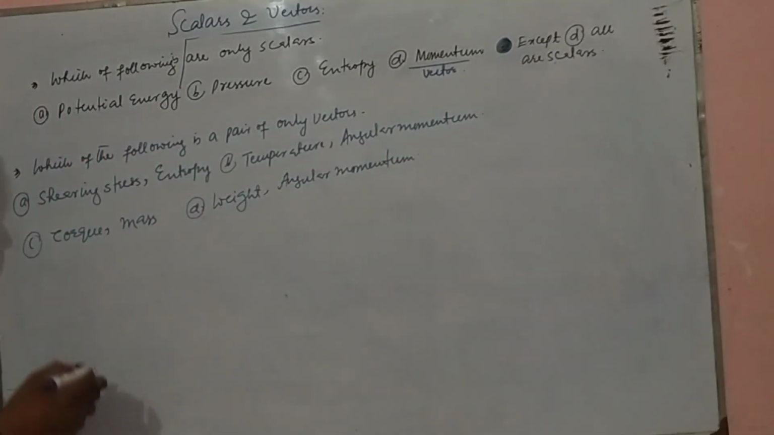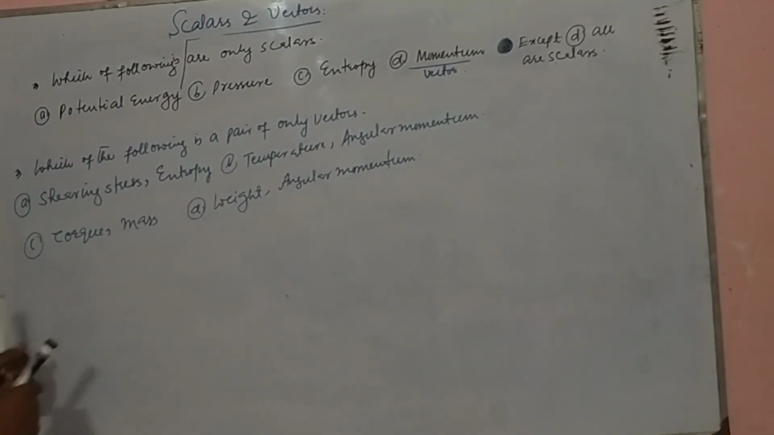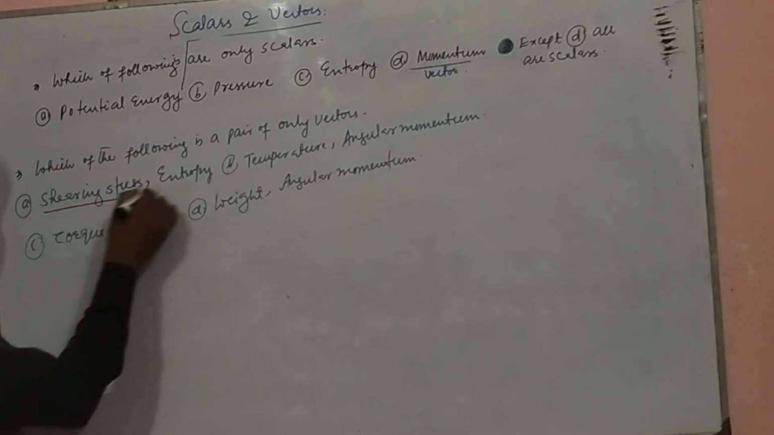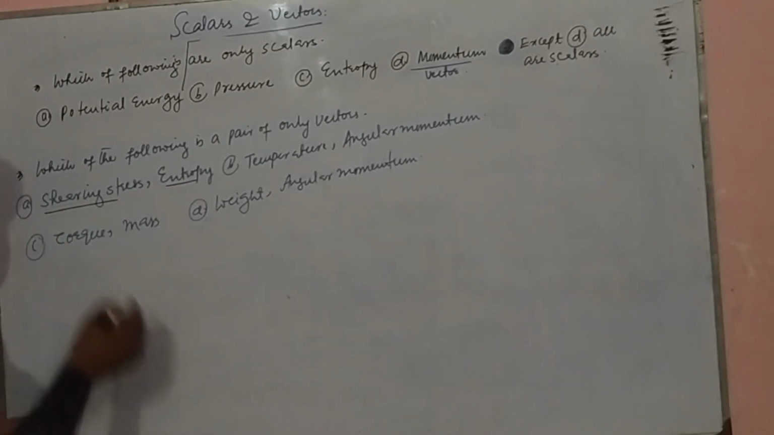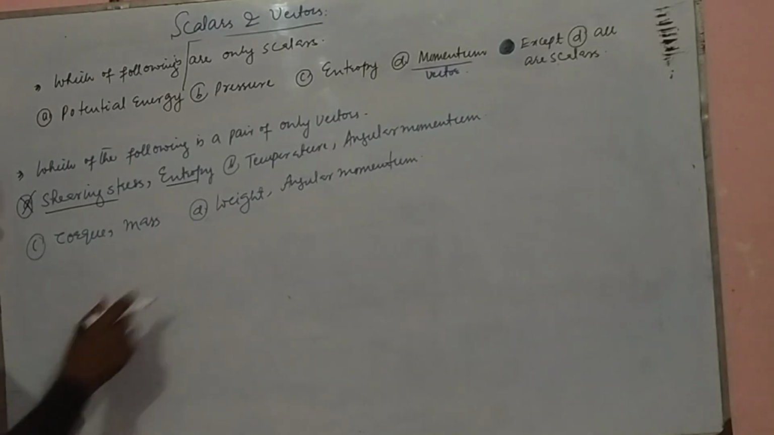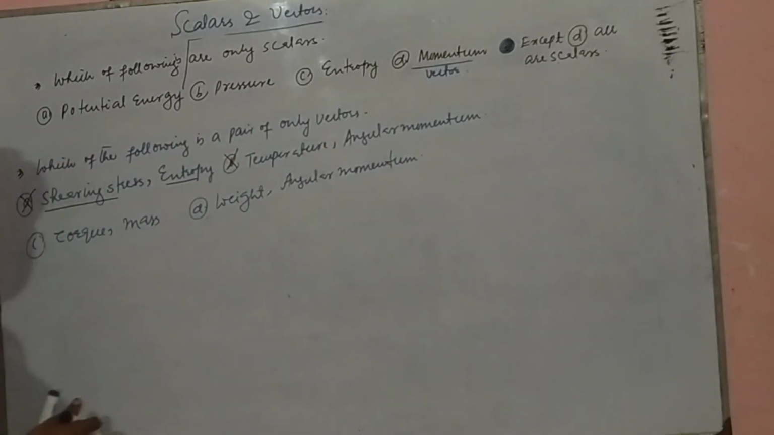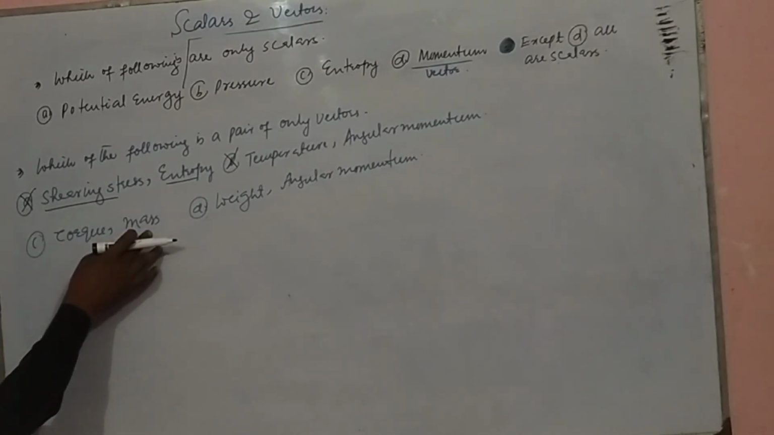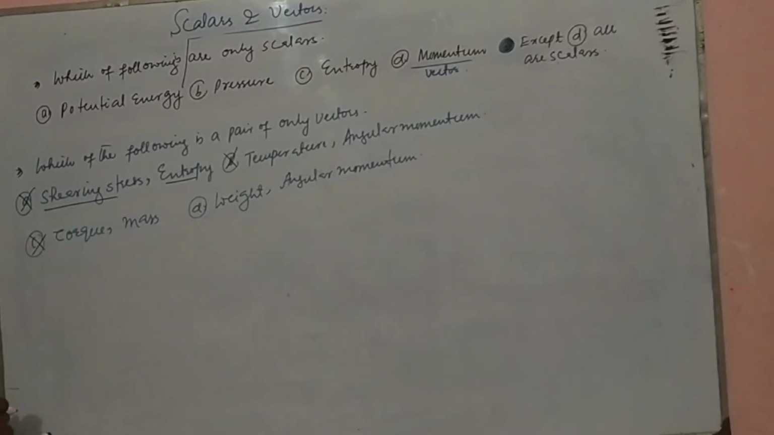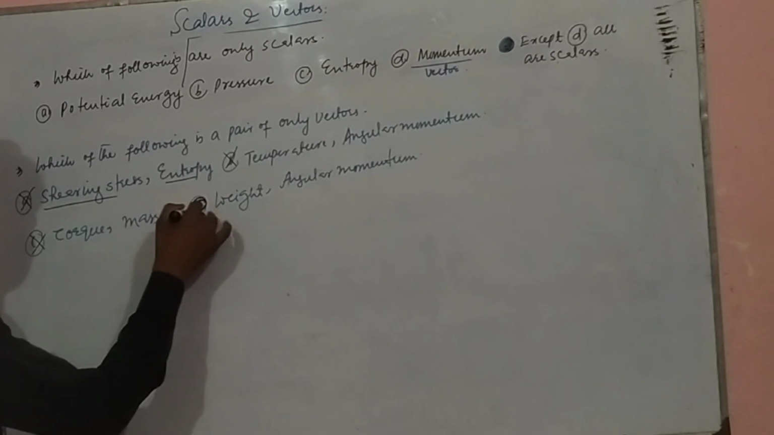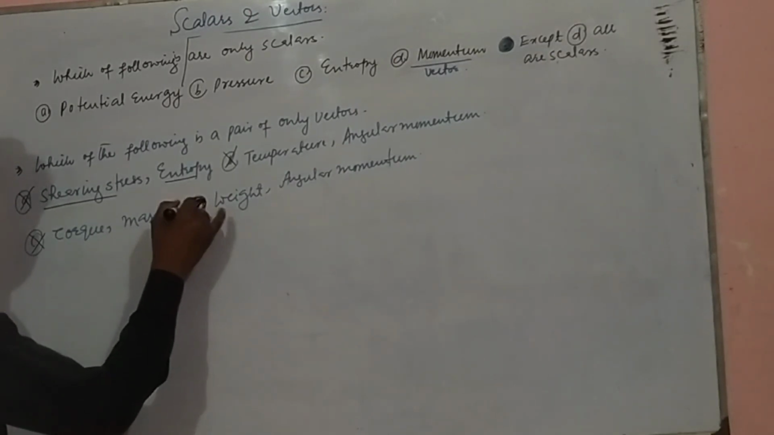So which of the following pairs is only vectors? Here shearing stress is a vector while entropy is a scalar, so this is incorrect. Temperature is a scalar and angular momentum is a vector, so it is also incorrect. Torque is a vector and mass is a scalar, so it is also incorrect. So here weight and angular momentum, both are vectors.